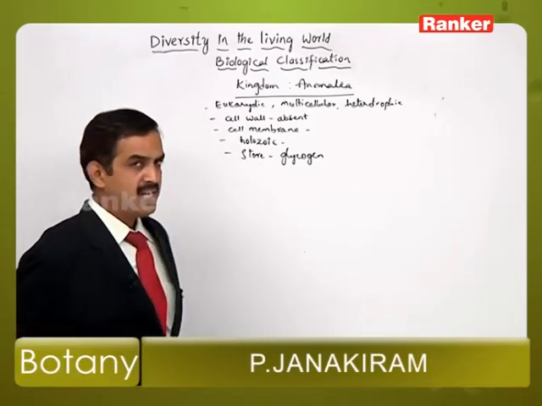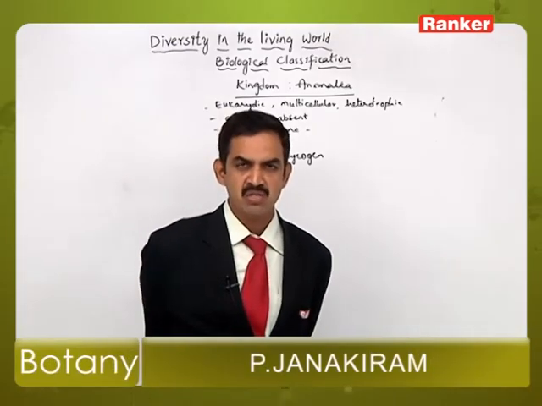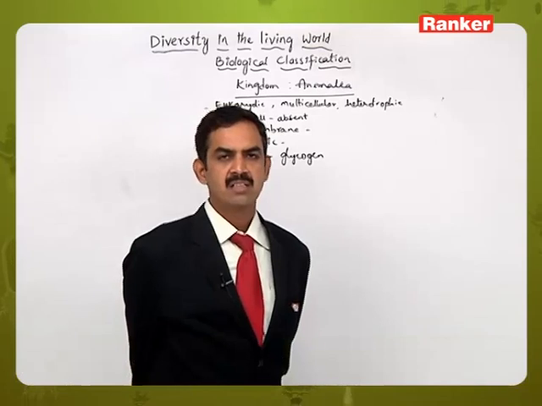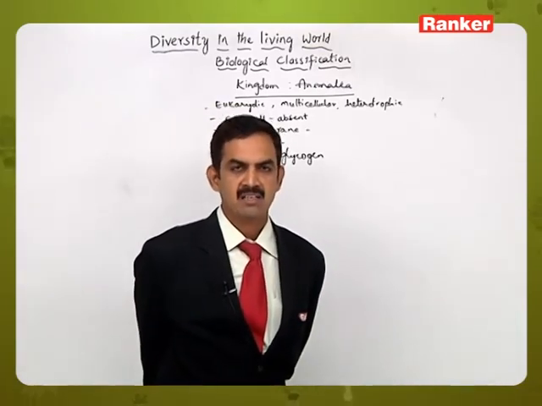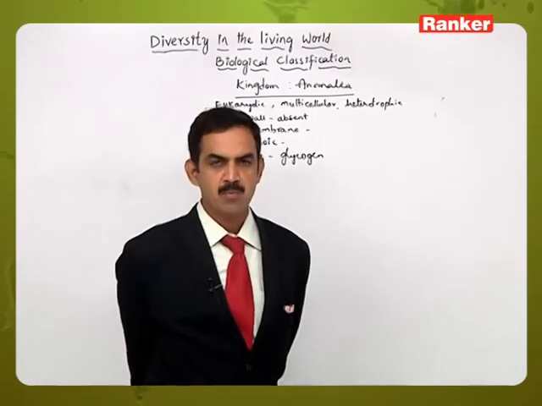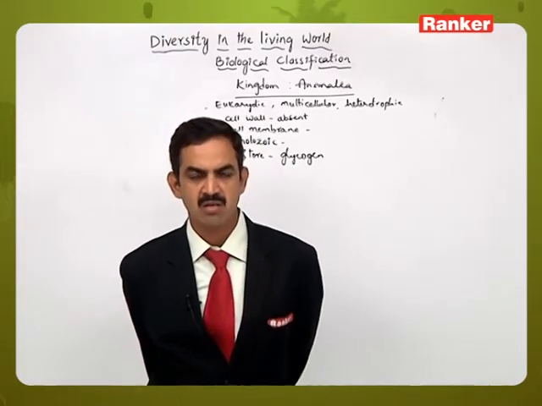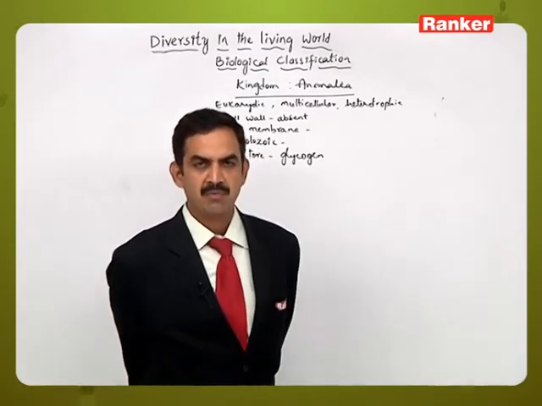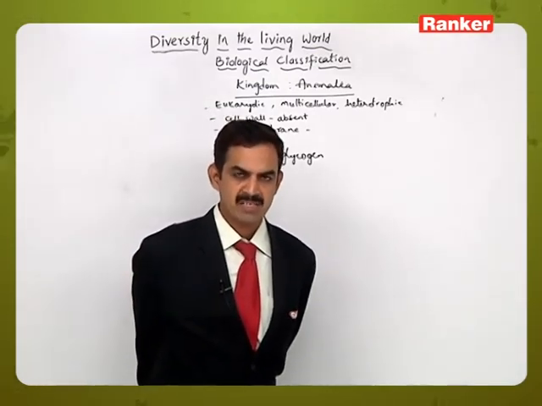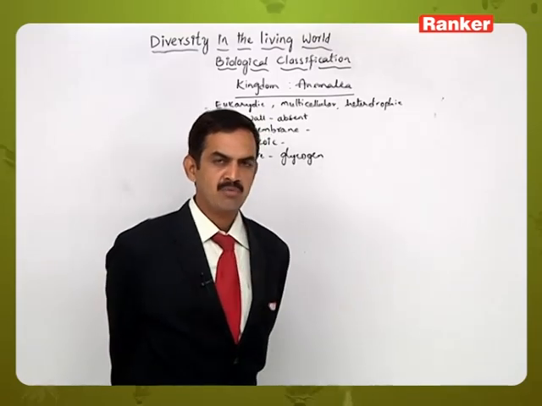And in the Animalia group of individuals, they have individual systems where individual functions are performed by separate systems, and they have digestive system, reproductive system, excretory system, circulatory system, respiratory system, and different types of system arrangement is present, which are performing their own functions.